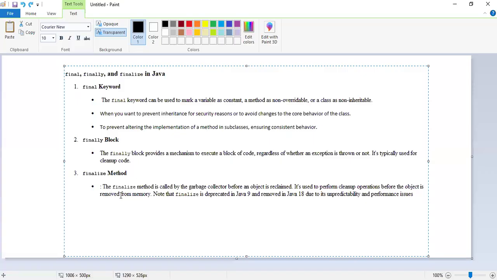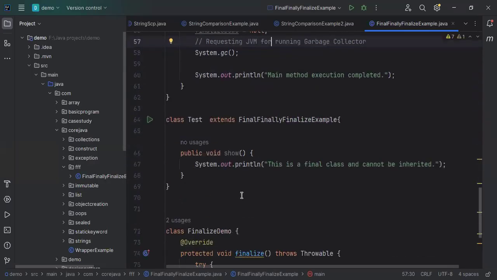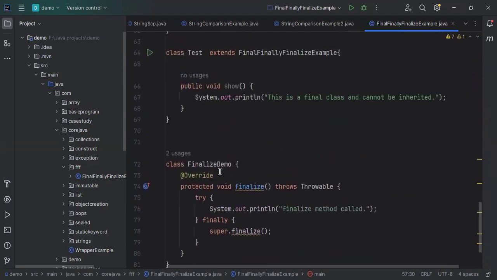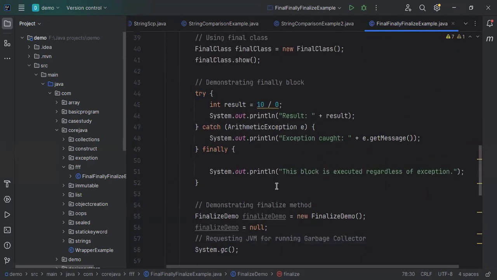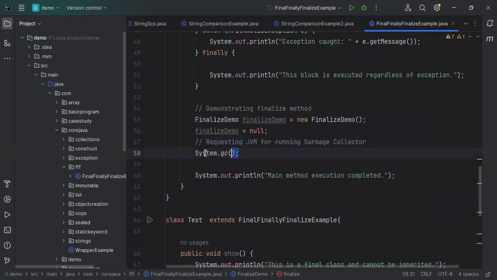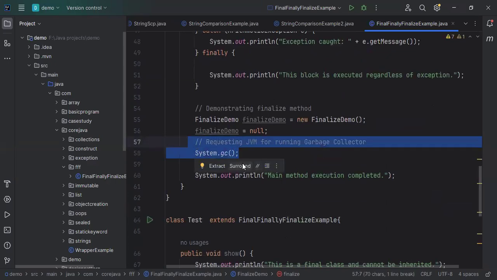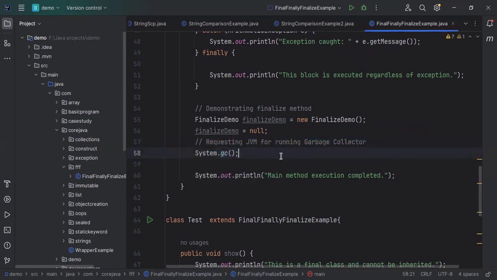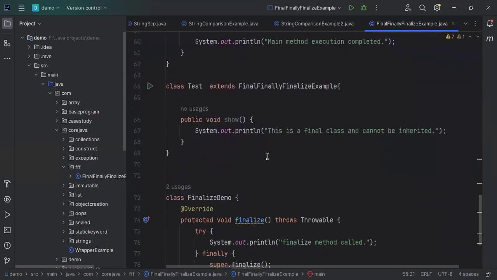Then next is the finalize method. The finalize method is called by the garbage collector. Let's understand this with an example. Here I have created a finalize demo with a protected finalize method throws Throwable, and this method calls super.finalize. Here we use System.gc, requesting the JVM to run the garbage collector. The garbage collector will then run this finalize method.